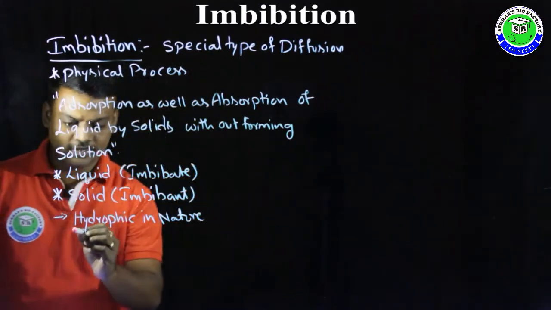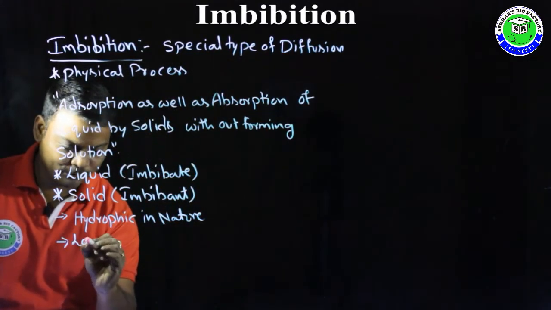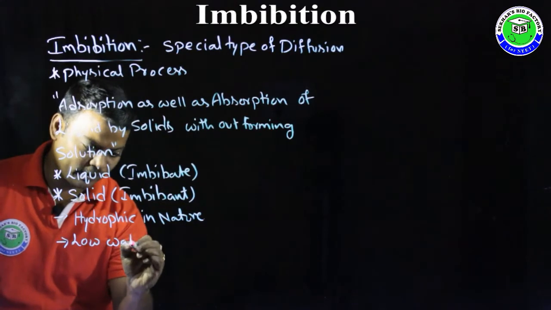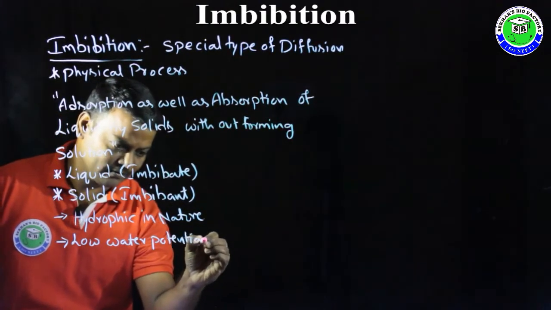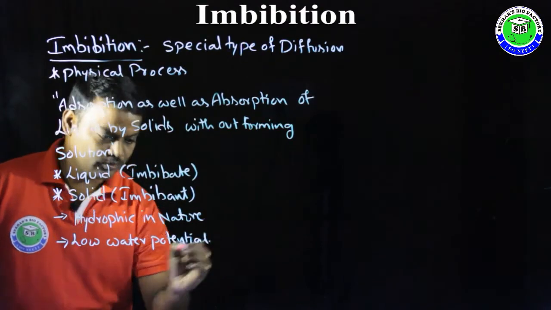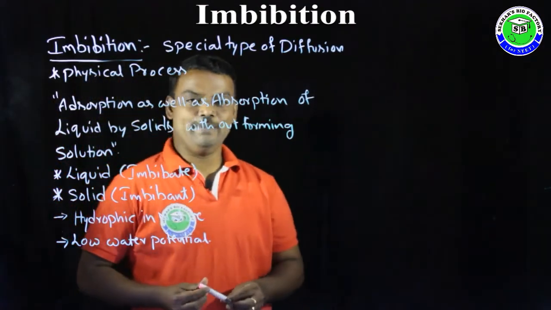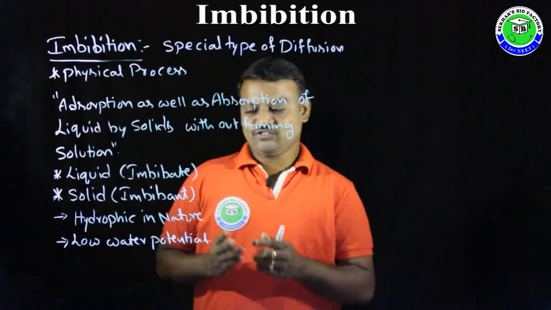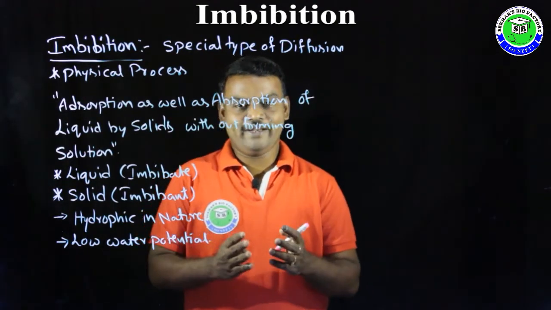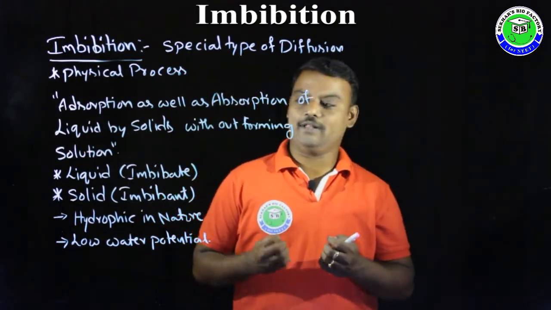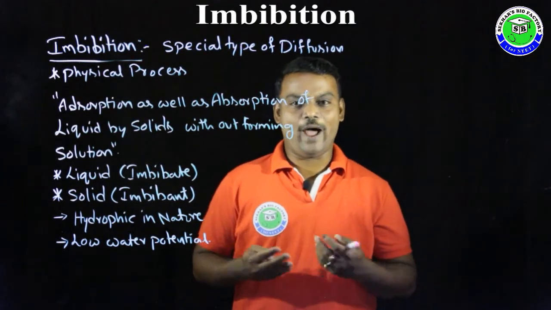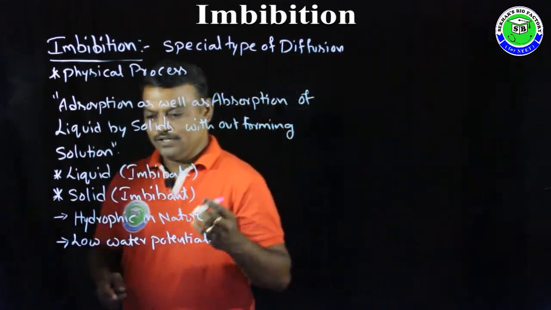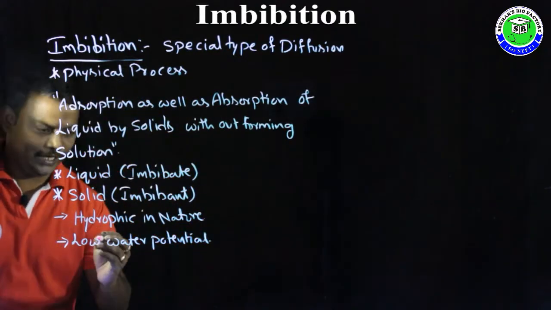Along with that, these solids should have low water potential to absorb. Because of these two characters, the solid can easily absorb the water or liquid, then it increases its volume or size.